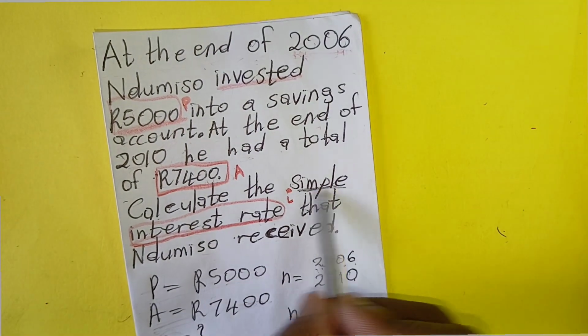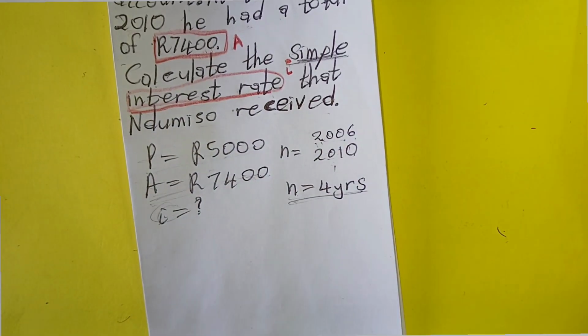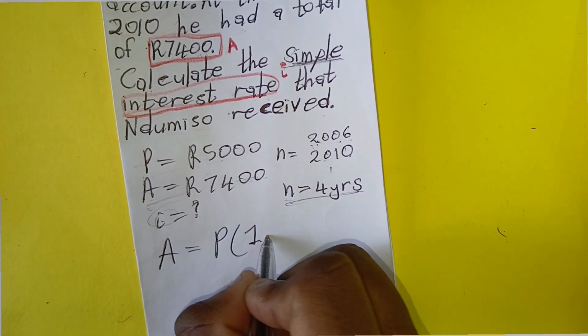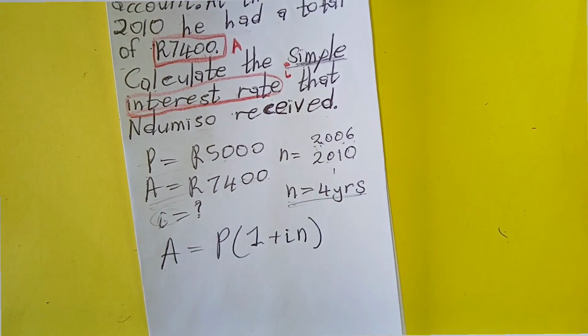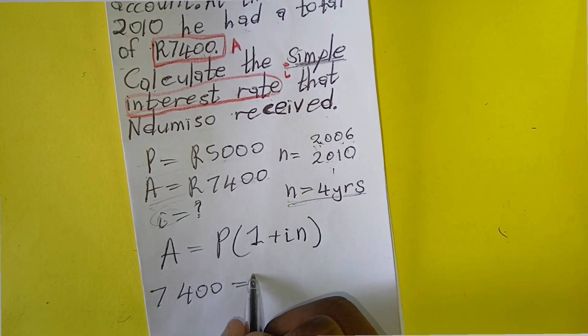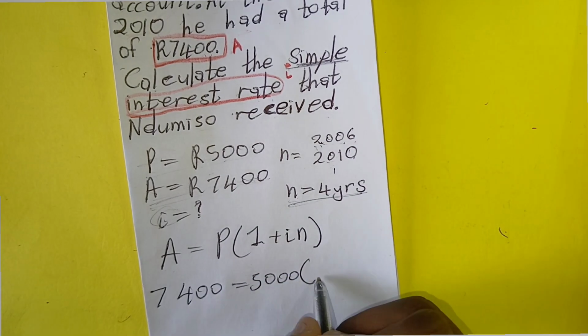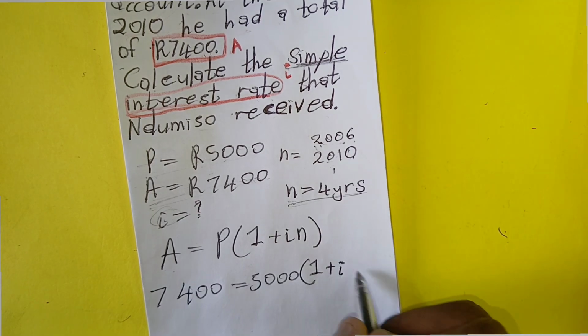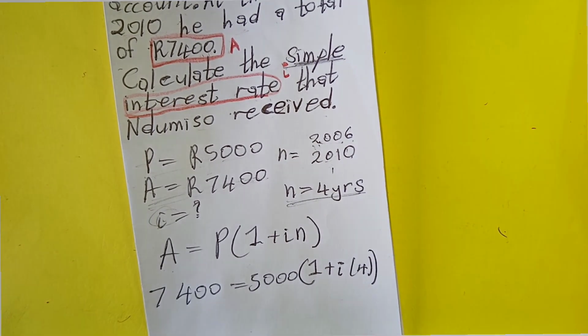So it is simple, so let's make it easy. So A equals P times the bracket 1 plus. Now let's substitute here: 7,400 equals 5,000 times 1 plus i, where i is the one that we need, and we know it is in 4 years.